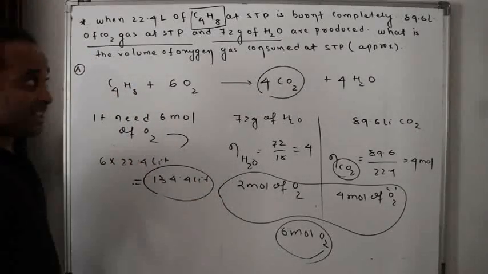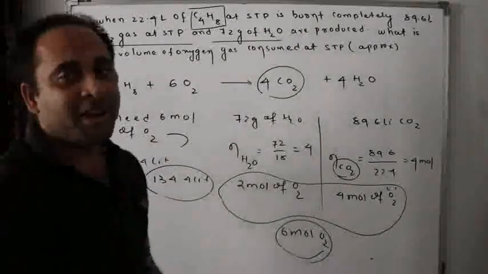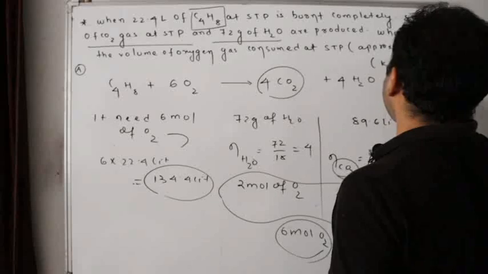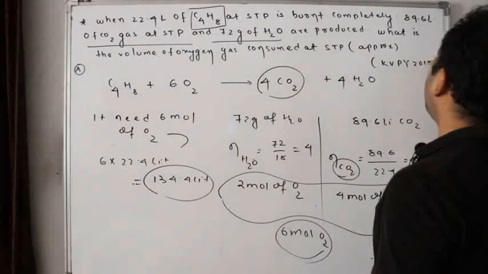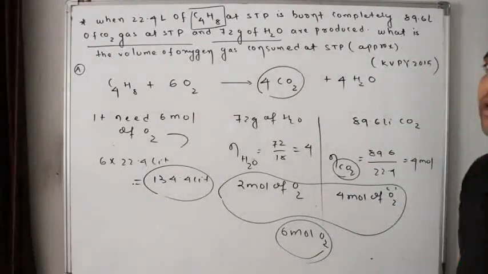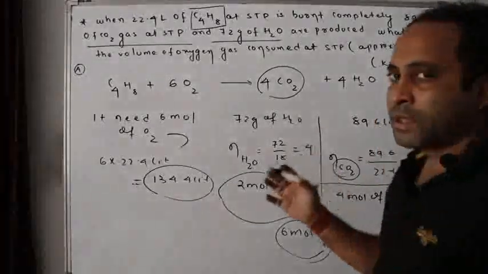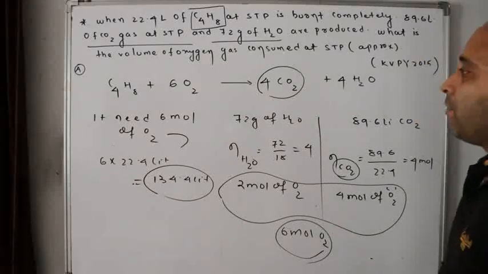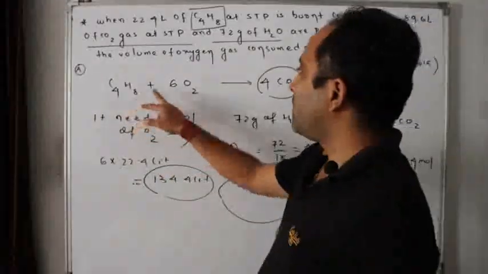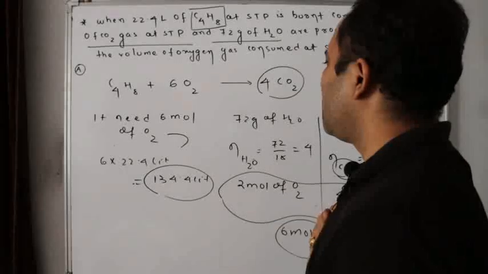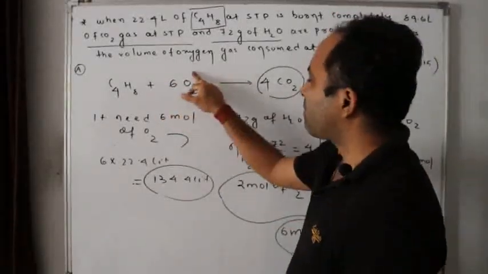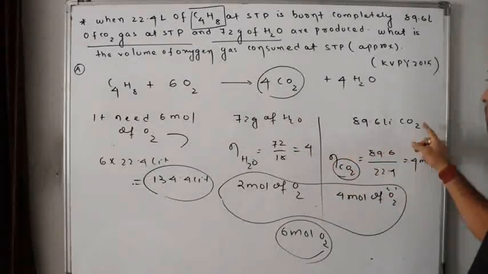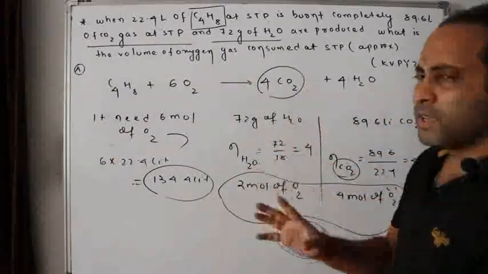Easy? Check the question. Do you know why you are feeling this is so tough? Because this question was a KVPY question of 2015. Kishore Vaigyanik Protsahan Yojana. C4H8 gives CO2, balance not necessary. It says how much amount of oxygen is required to produce 72 grams of water and 89.6 liters of carbon dioxide. Very simply, don't get so much confused.